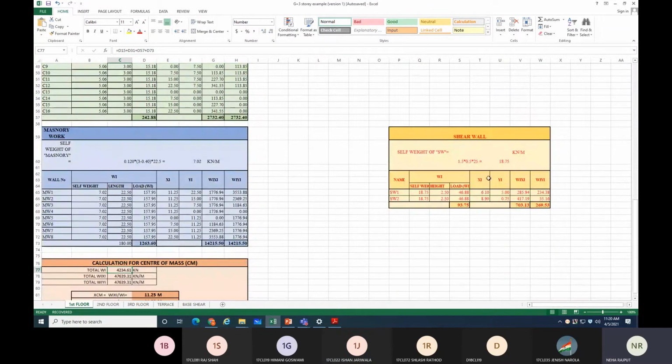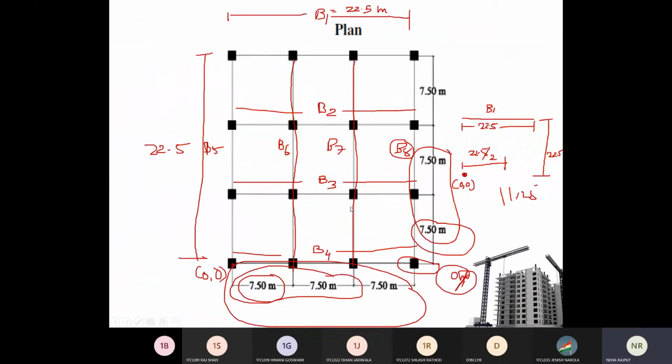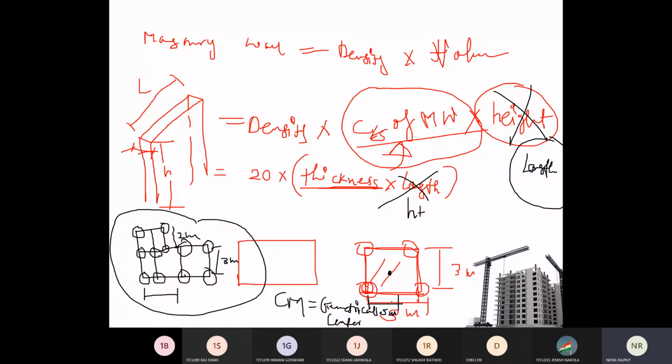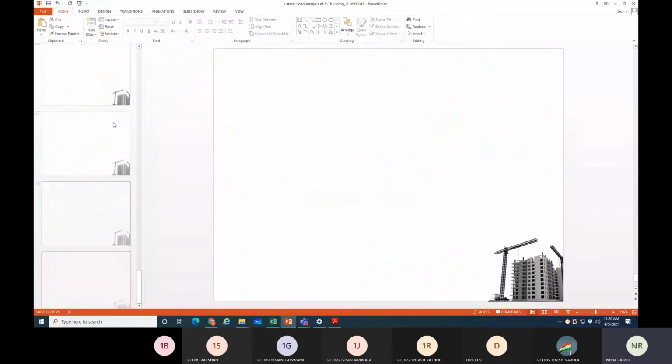Now I was talking about if your building is having shear wall. If the building has a shear wall, now remember the shear wall function is to resist the lateral force only. So the shear wall is provided where the resistance is required. So this is your shear wall, right?